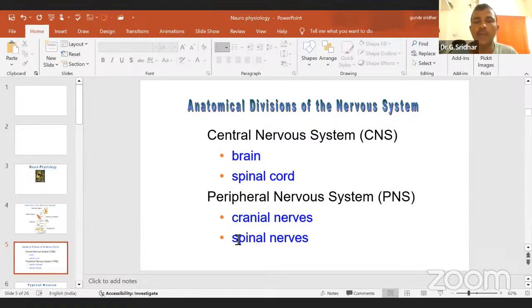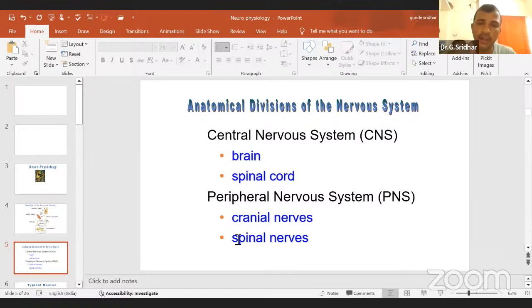Then coming to the autonomic nervous system. The autonomic nervous system means which is not under the control of your central nervous system, which is under the control of your spinal cord. Okay, that is called the autonomic nervous system. That means, without any integration, for example, if I throw a chalk piece at you, then without thinking, within a fraction of a second, your eyelid will close the eye.